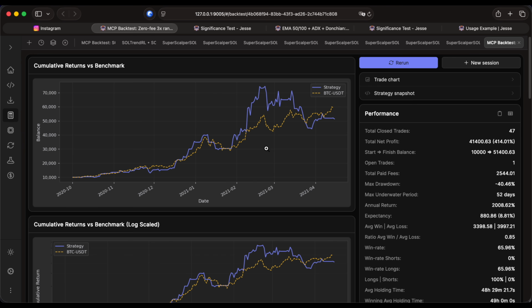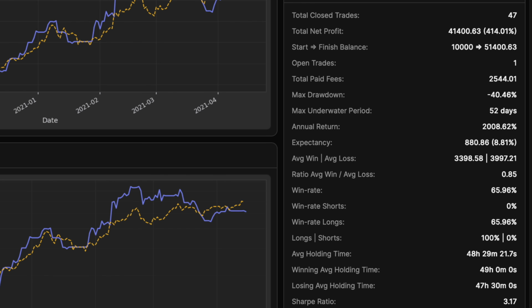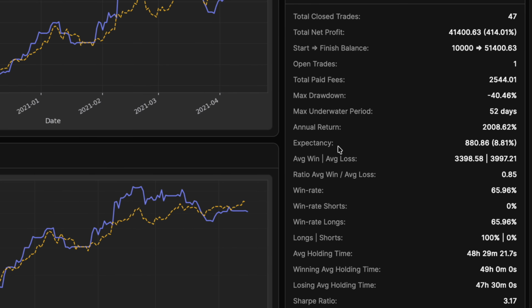For example, let's get started with an actual backtest result. So take a look at this. It is generating more than 400 in PNL. The annual return is more than 2000. The win rate is 65% and the Sharpe ratio is 3.17. So it looks awesome, right?